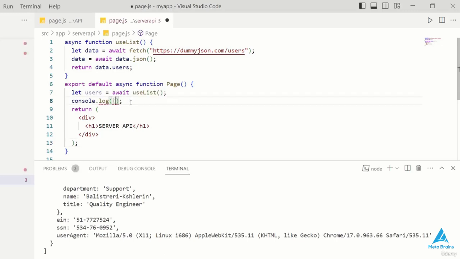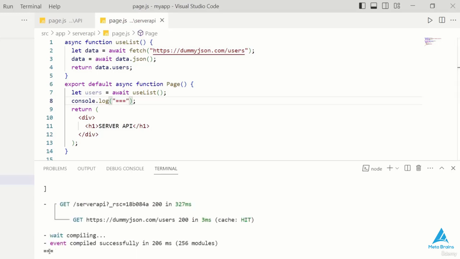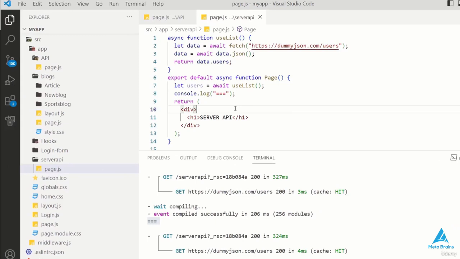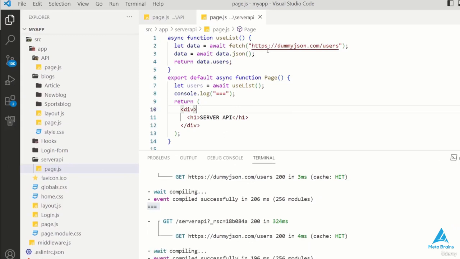To confirm its proper operation, we'll manually print a statement to this console. Okay, after saving the file, you'll notice that the statement prints successfully each time you save it. This confirms that our server is functioning as expected.